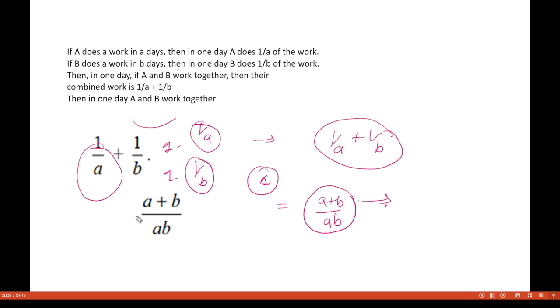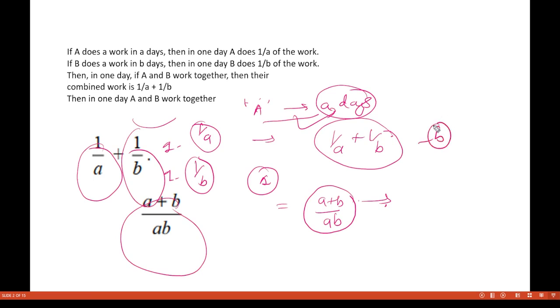Person A does the entire work in A days, and person B requires B days. Once you calculate the total amount of work done in one day, you will get to know in how many days they will complete the work.